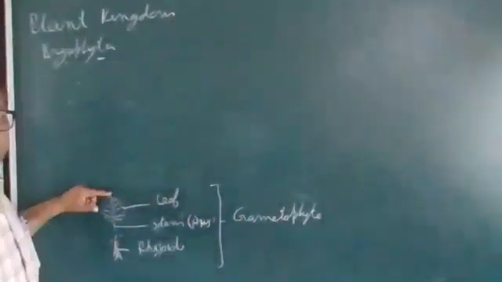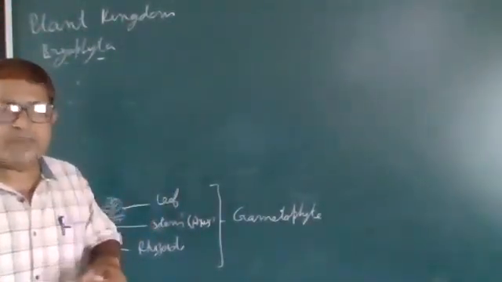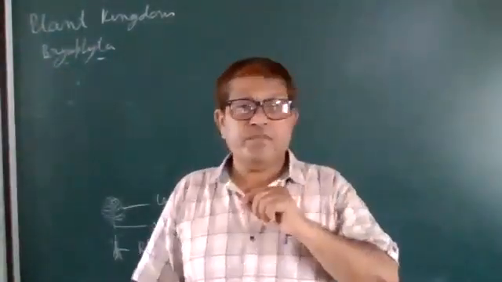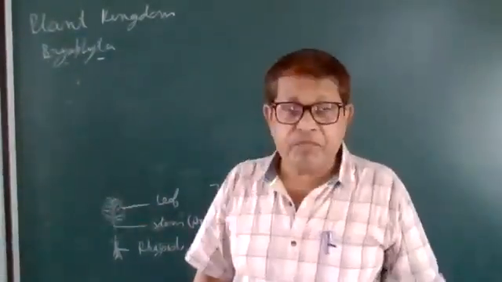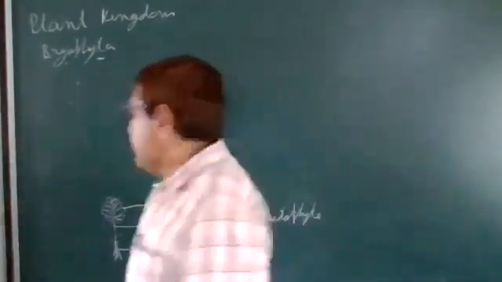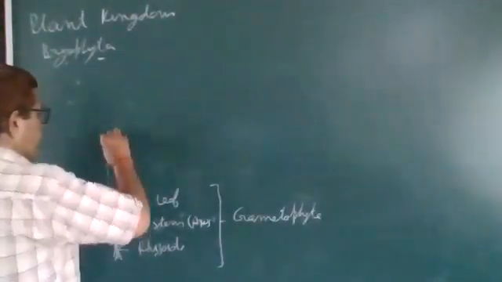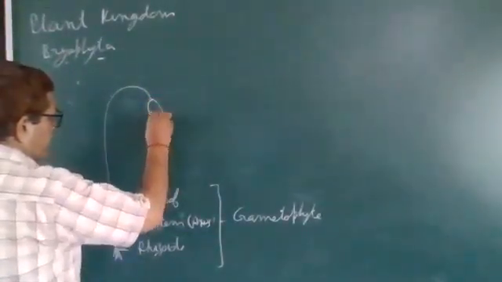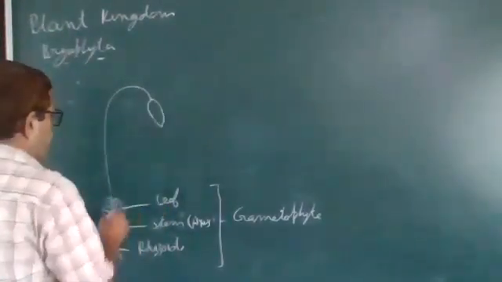At the tip, the female reproductive part is present. What is the female reproductive part? It is the archegonia. After fertilization, the archegonia increases and is differentiated into foot, seta, and capsule.